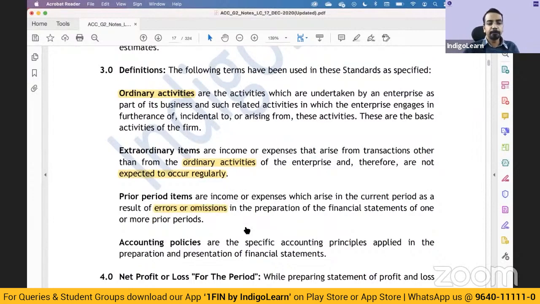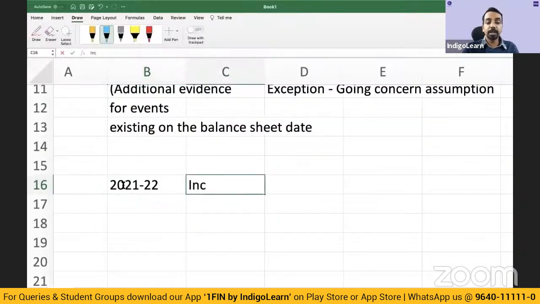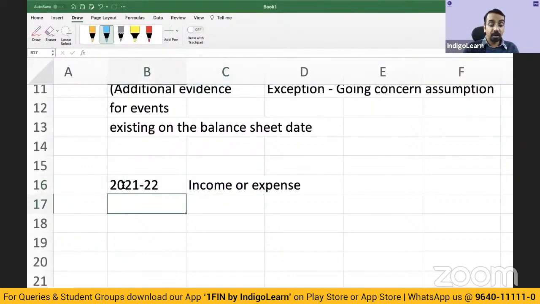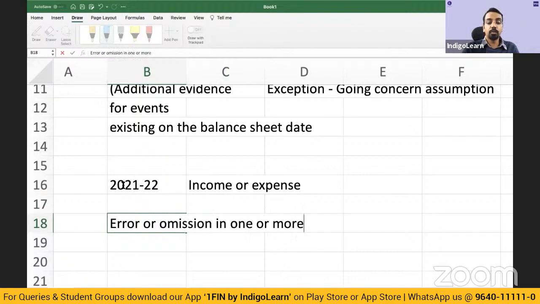So, let us say you are in the current period 2020, 21, 22, for example. There is some item which has come into this period, an item of income or expense. Why did it come? Because there was an error or omission in one or more prior periods.